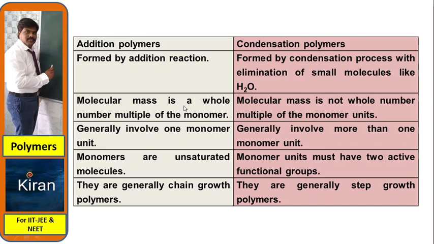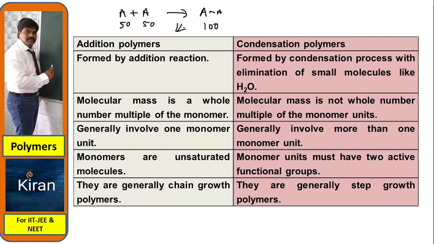In addition polymers, the molecular mass is a whole number multiple of the monomer. So two monomers combine, and in the polymer also two monomers will be there. In condensation polymers, the molecular mass is not a whole number multiple of the monomer units. Why? Is there any confusion here? Simple. For example, one monomer is there, A, another monomer is there, A. A's molecular mass is 50 and the other's molecular mass is 50. By adding these, you get A bond A. Its molecular mass is 100. It is a multiple of an integer: 2 into 50 is equal to 100.